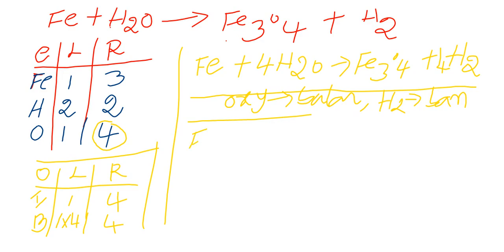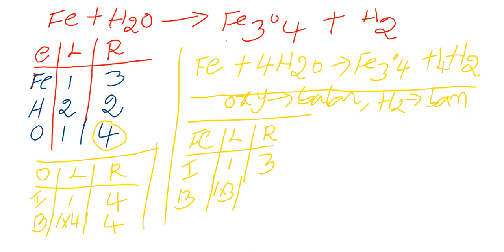Fe on the left hand side and right hand side: initially 1 and 3. So balance it, 1 into 3.